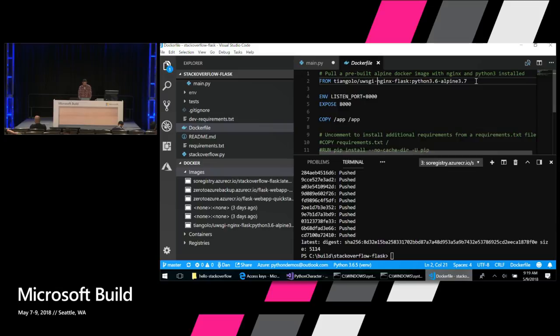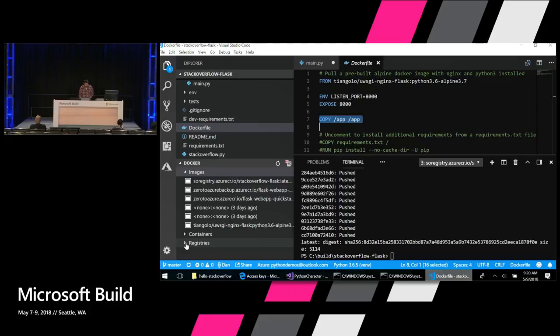And then finally, the Nginx server is connected to Flask using this uWSGI module that allows Nginx to talk to Flask, the Flask app I've created, just by a socket on the same machine. All that stuff is very complicated, but somebody else out there has done the hard work for me. All I need to do is use that image, listen on port 8000, and then copy my code into the container. And that's really what I've done here.